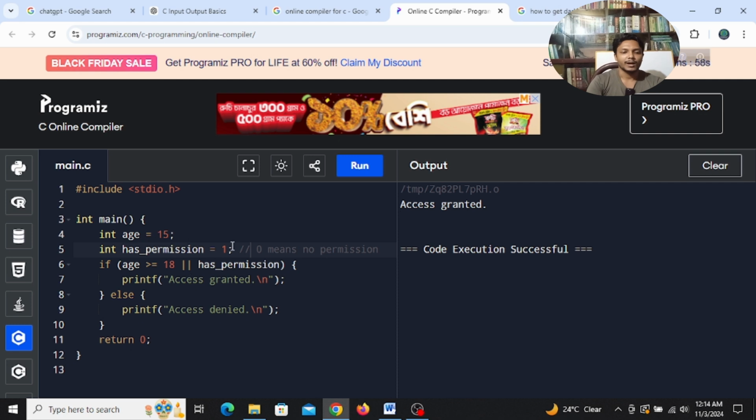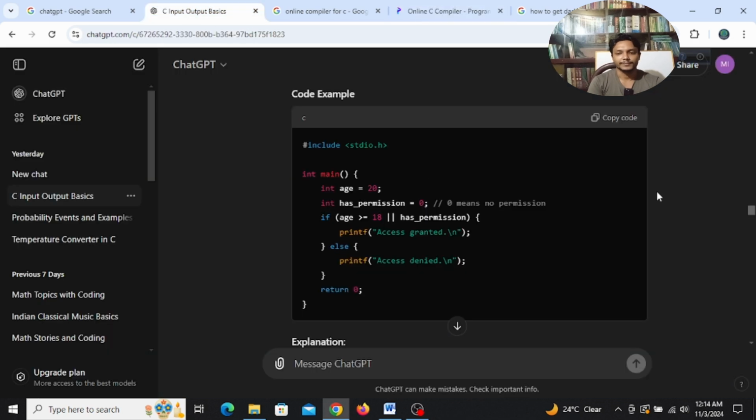And if you make this 0, that means no permission, and you're underage, then access will be denied, right? You see, access denied. So any one, or both of them, any of the conditions should be true, guys, right? So this is what it actually means. I hope you understand.